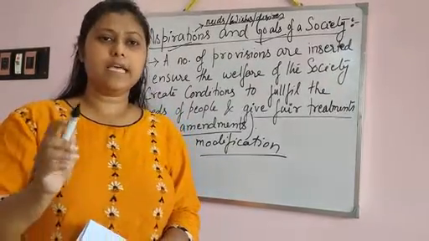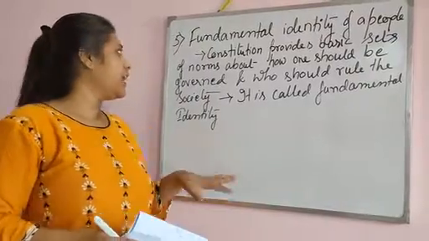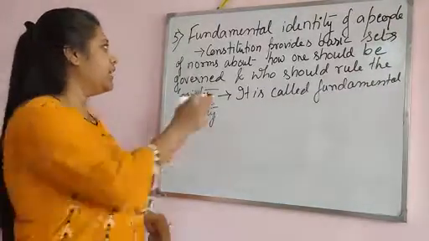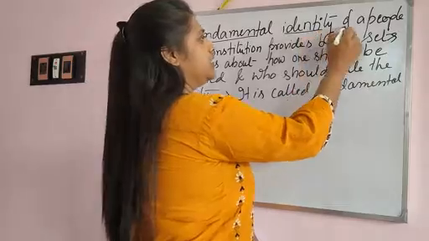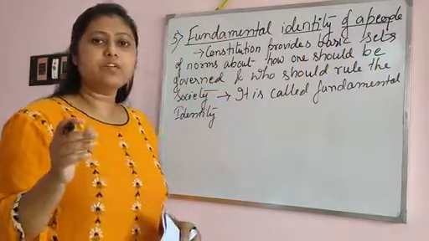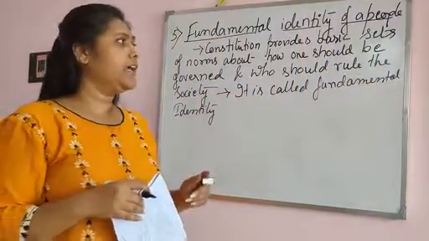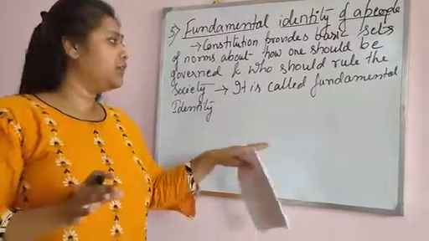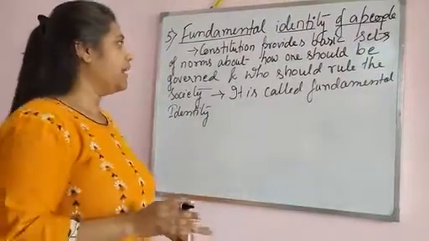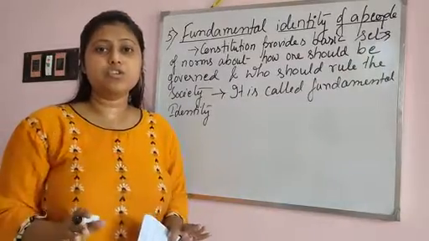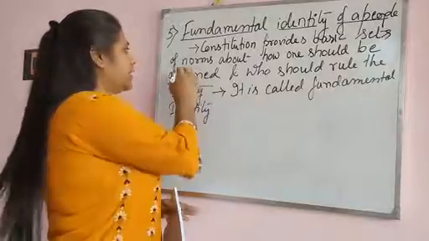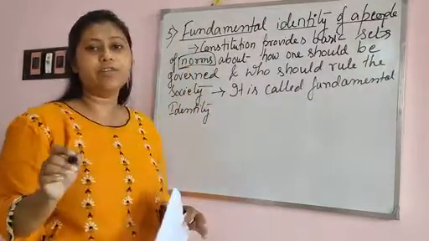Okay, now we come to our next function, the fifth one, where we get the fundamental identity of a people. From this word, I hope you get an idea that the people get some kind of identity. Now, what is a fundamental identity? Fundamental identity means the constitution provides some basic set of rules and regulations. Here, norms means rules and regulations.